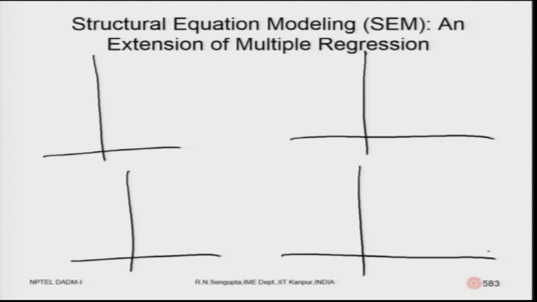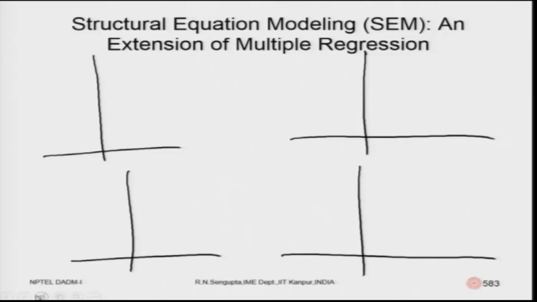So, in the first case, the mean value and the standard deviations are fixed. In the second case, mean values are not fixed, standard deviations are changing. In the third case, mean values are fixed, standard deviations are changing, and in the fourth case, both of them are changing. So, I will basically use the red color to draw it.